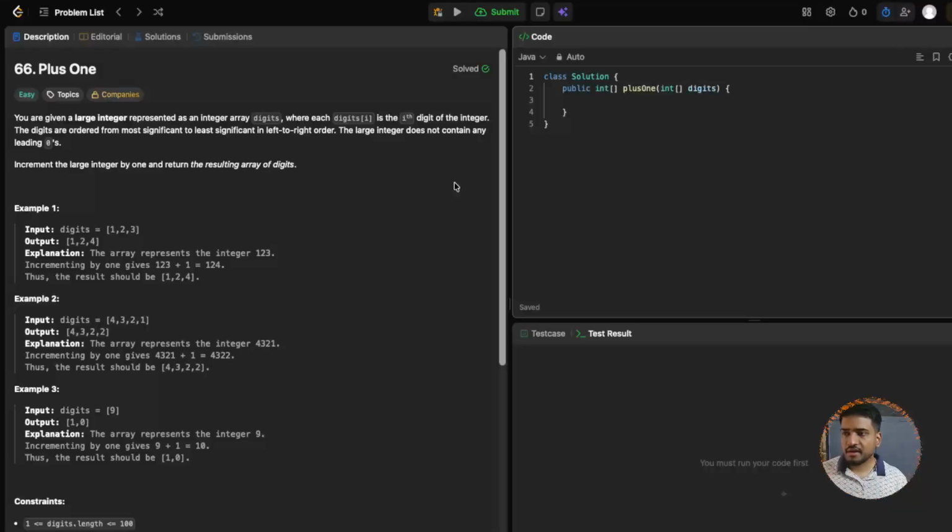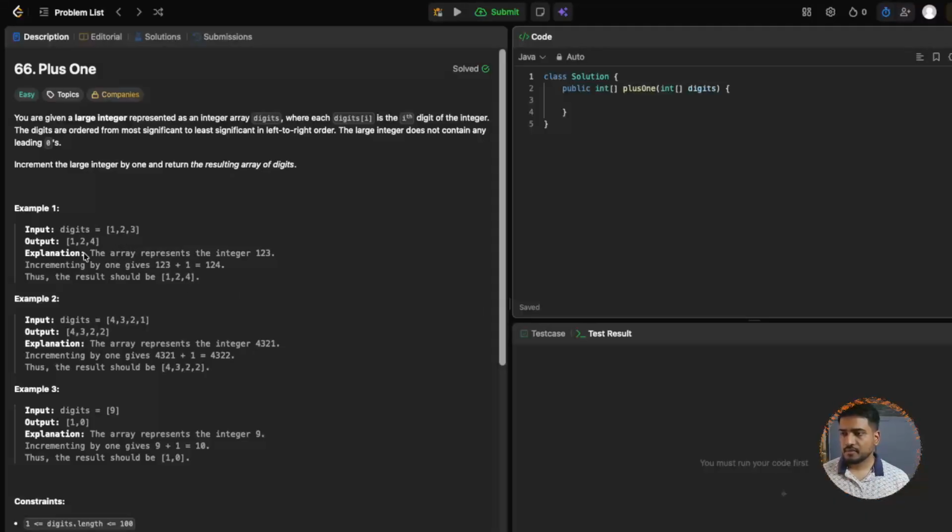But here we are trying to understand the array traversal problem, or the array traversal pattern, which is asked in most of the interview questions. So the problem is simple. You have to just add 1 at the end and you have to return the final array.